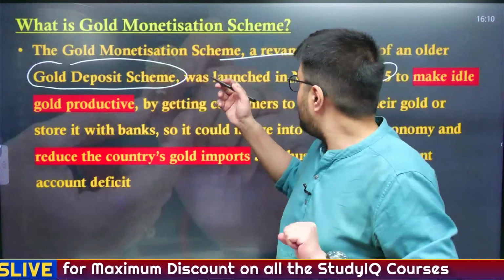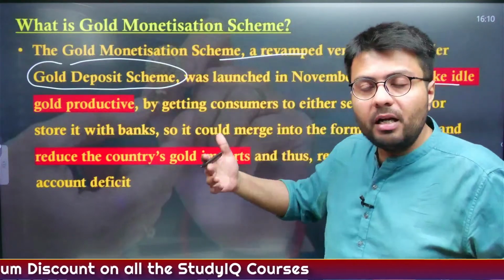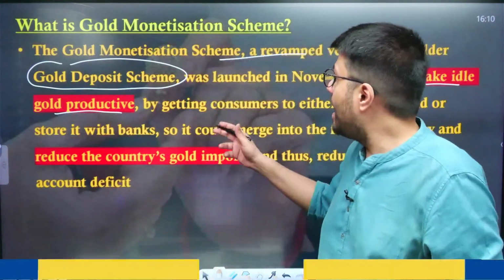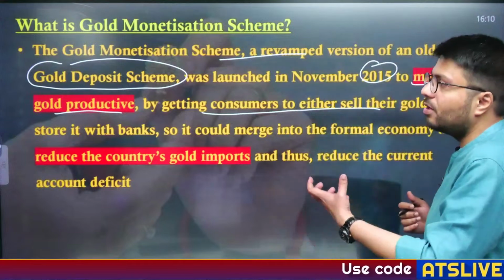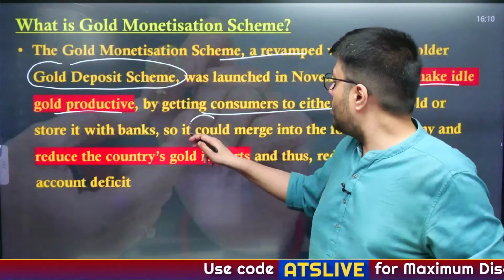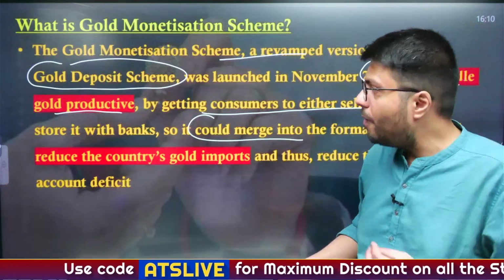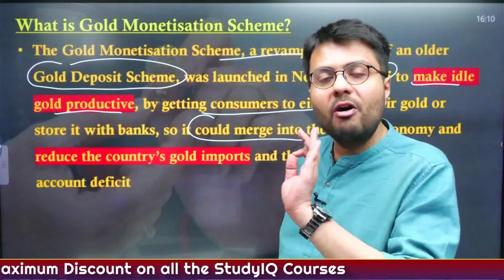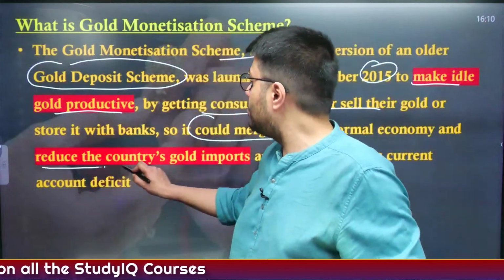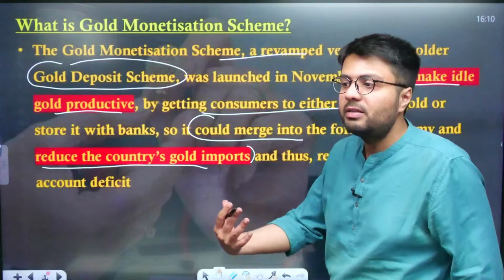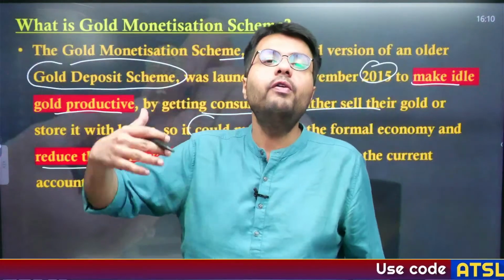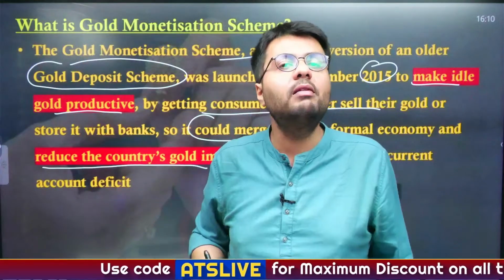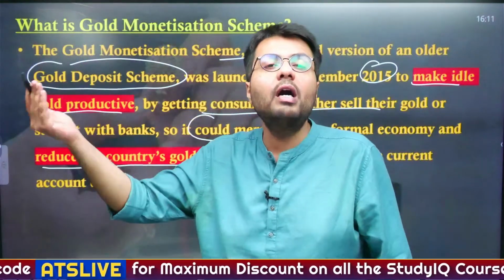So the idea is to make use of the idle gold lying in your houses, making it productive, and also getting consumers to either sell their gold or store it with banks, which could merge it into the formal economy. And by using the gold which is lying idle in Indian households, the government can overall reduce gold imports in our country, because Indians love gold, and to fulfill the domestic demand, the government and private companies have to import gold from other countries, and it leads to a significant outflow of dollars.